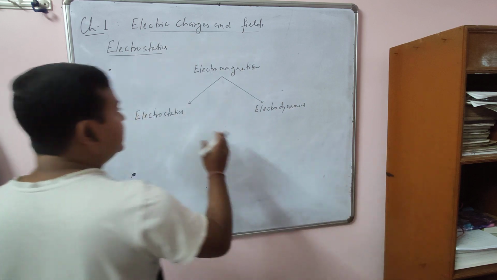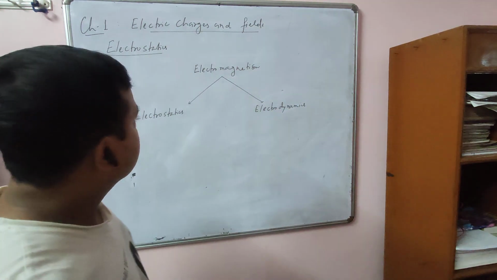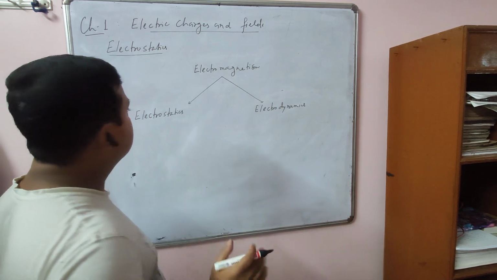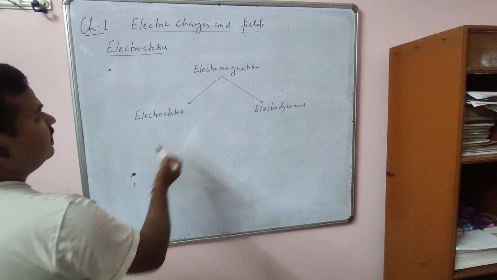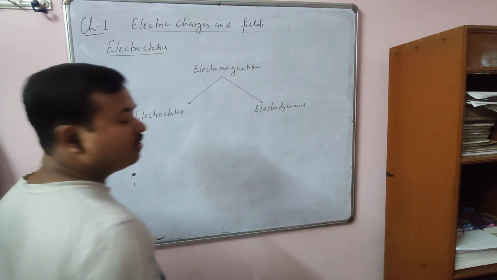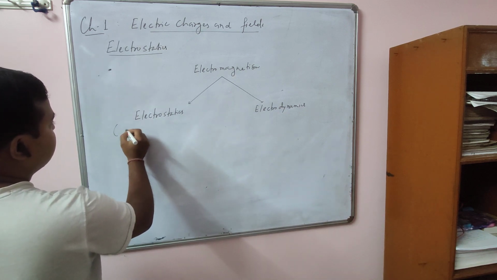Okay. So you need to write all these things. I will provide PDF notes. Okay, just try to understand. In fact, these are basics. You need to write all these things. So here electromagnetism has two parts. One is electrostatics, another is electrodynamics. Now electrostatics means what? Charges at rest.